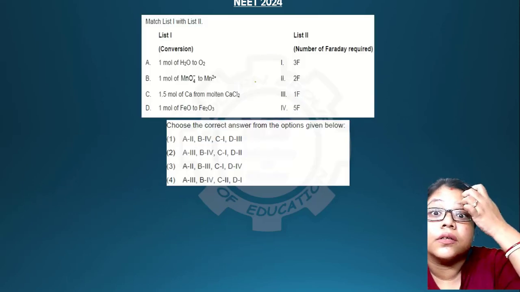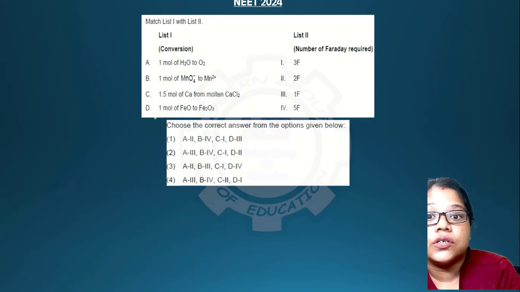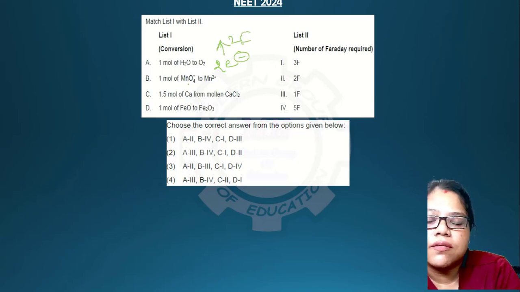Okay, then the conversion. Here you have to tell what number of Faradays will be required. The number of electrons is equal to the number of Faradays. Here you will require 2 electrons, so that will be 2 Faraday, and you can measure by oxidation number change. This is in +7, this is +5, so 5 Faraday over here.